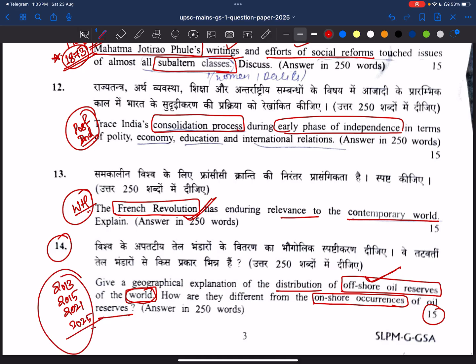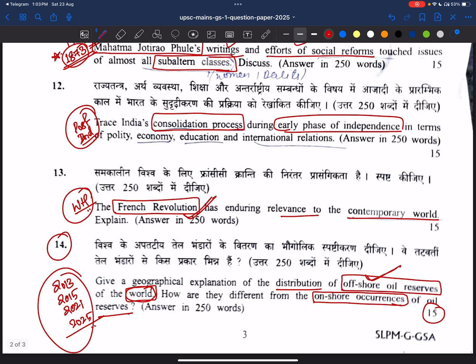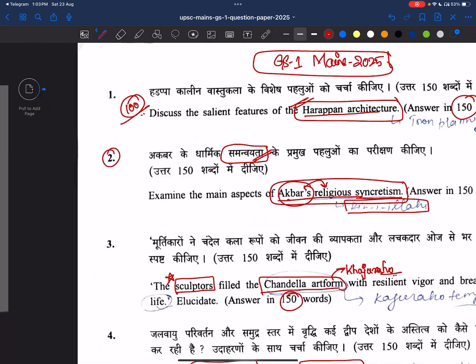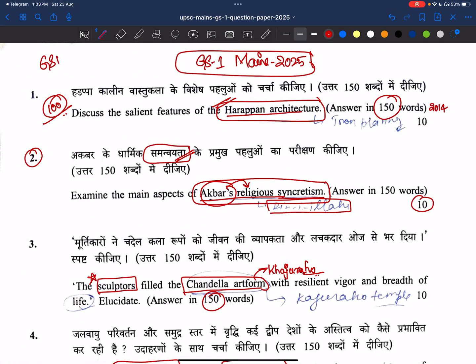See here friends, GS-1 paper is a relatively doable paper. Most of the questions are repeated from PYQ themes only. If we were well versed with the PYQs and had read about all the other linked topics, this paper is doable, right? And the whole point is completing this paper within time and writing relevant answers. So this is about the GS-1 Mains 2025 paper.